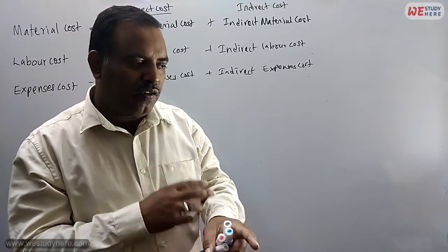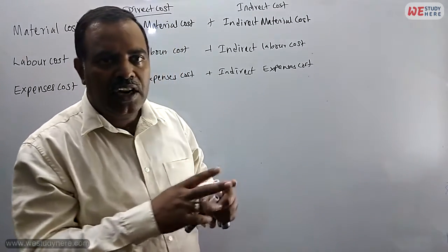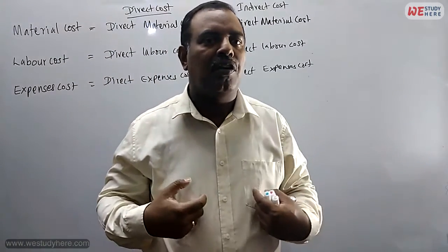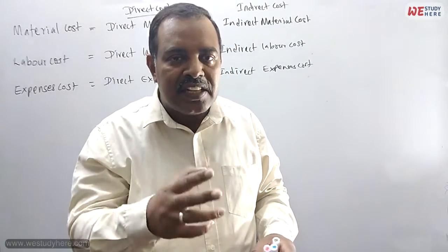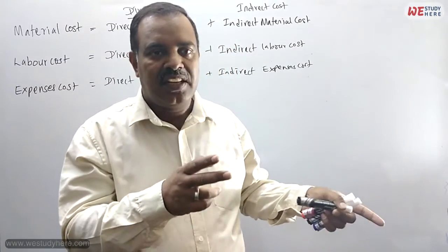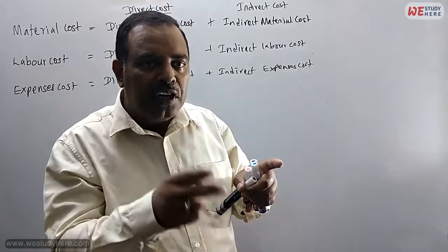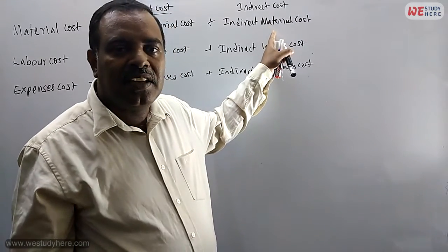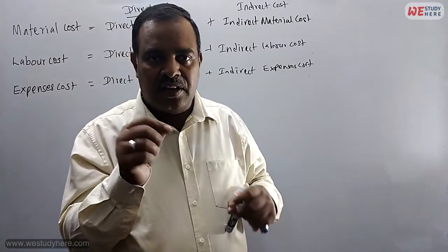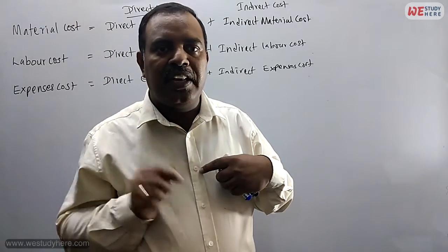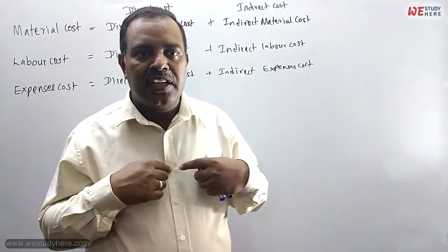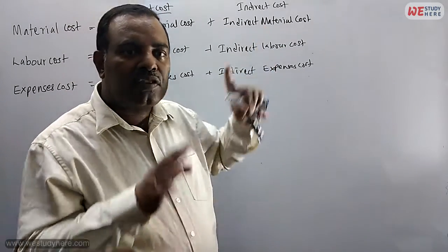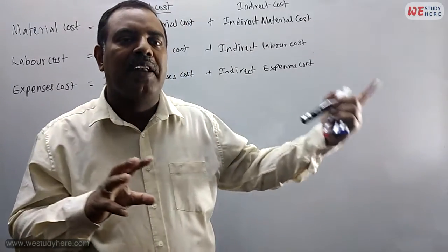For example, if you want to stitch the set, we have to cut the cloth, right? We need the scissor. Can you see the scissor in this set? No, you cannot see. That means that scissor is supporting to produce the set, so that scissor is indirect material. See the needle. When you want to stitch the button, we need the needle, right? That needle, can you see? No, we cannot see. That is indirect material. Now see the difference between direct material and indirect material.